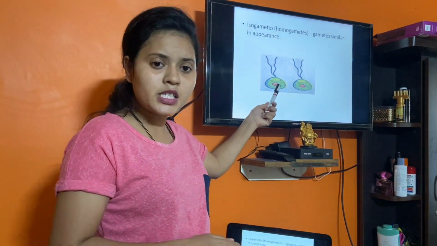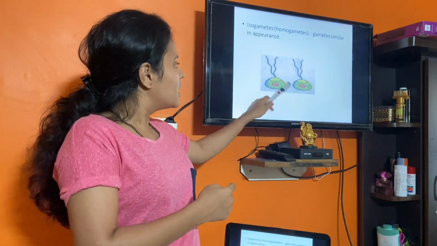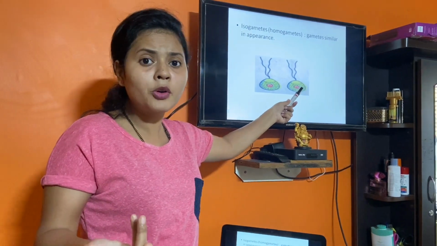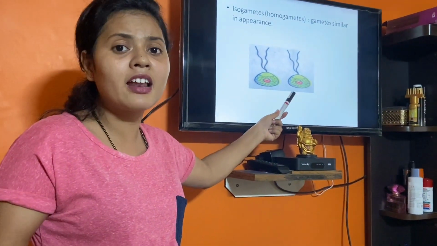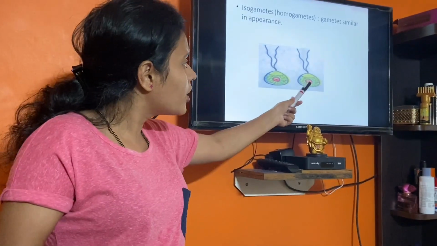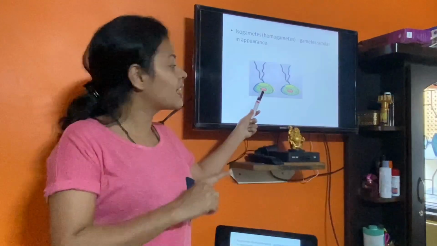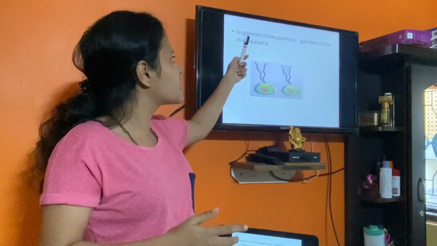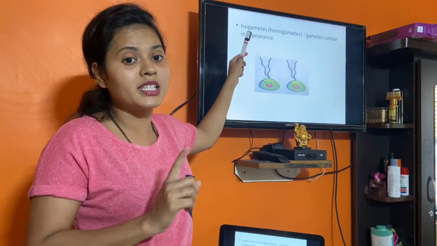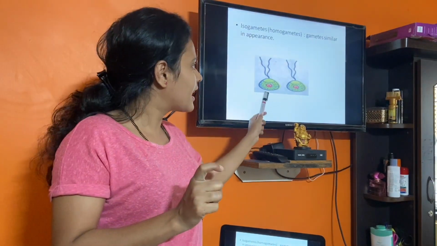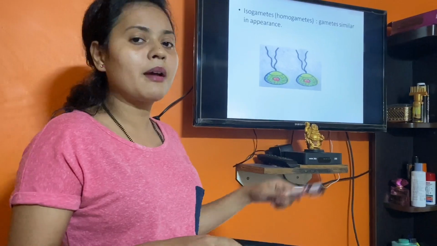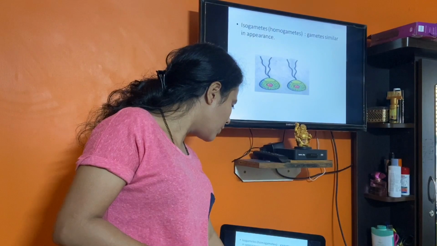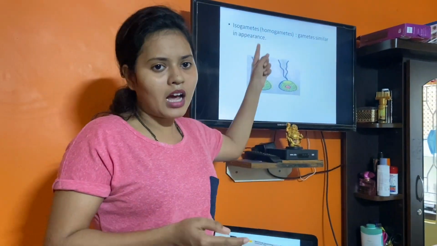Can you see here? See this picture. Now this is male gamete, female gamete, or female gamete, male gamete. We don't know, because we cannot distinguish which is male and female gamete over here. Both are looking exactly the same. When the gametes are looking identical, similar to each other, these gametes are called isogametes. Iso meaning similar. This is the picture showing gametes in the case of Cladophora, which is an algae. The gametes which are similar are isogametes.